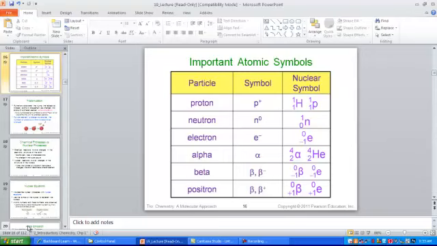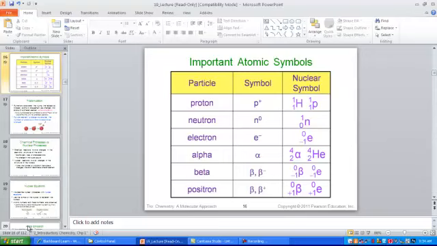The neutron, of course, weighs 1 and has a neutral charge of 0. So its nuclear symbol places its weight on top of 1 and a 0 charge on the bottom. Proton can be represented that way as well. Notice it has a mass of 1 and a charge of a positive 1. So P, 1 over 1, is representing the mass number on top and the charge that it's carrying down below. Compare that to the electron, which is massless. So we represent the weight of an electron as 0 and its charge is negative 1.